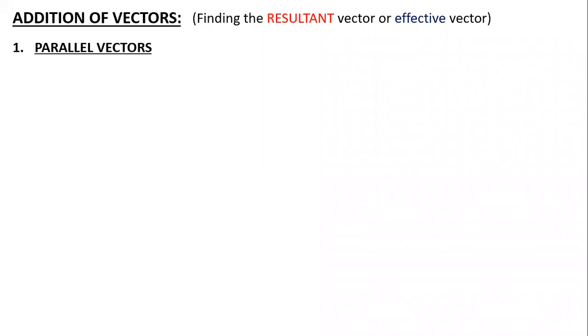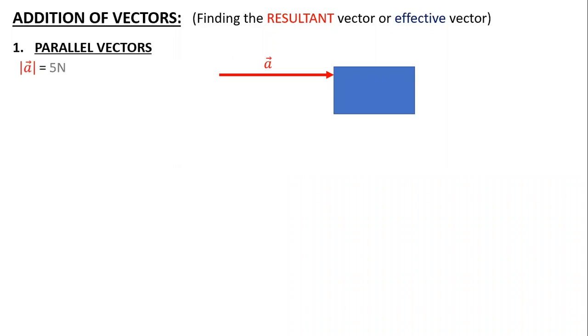Suppose I take the example of a box resting on a smooth surface, and I'm going to push it towards the right-hand side. Suppose that vector is A, and if I take a value, I'm applying a force of 5 Newton to it.